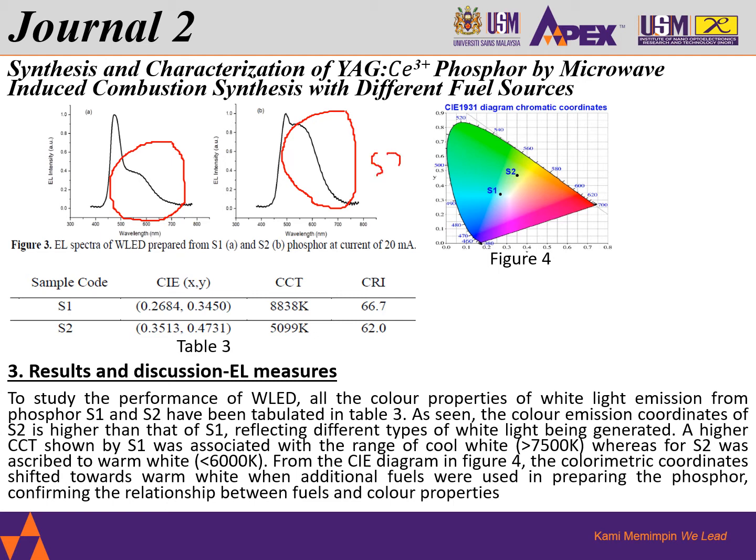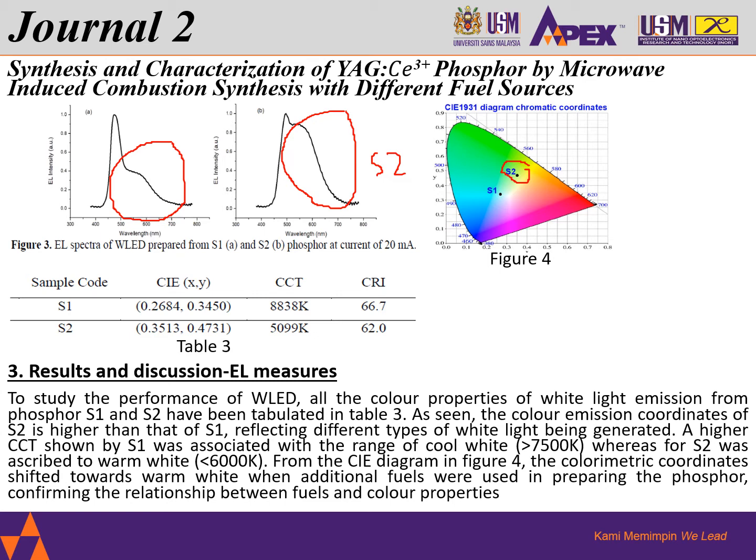This gives us a very good color range, as shown in the CIE graph in Figure 4. As I mentioned in Journal 1, this is a similar study, which says that S2, under the mixture of urea plus glycine, gives us a better transformation of YAG:Ce phosphor, with very good yellow emission properties.